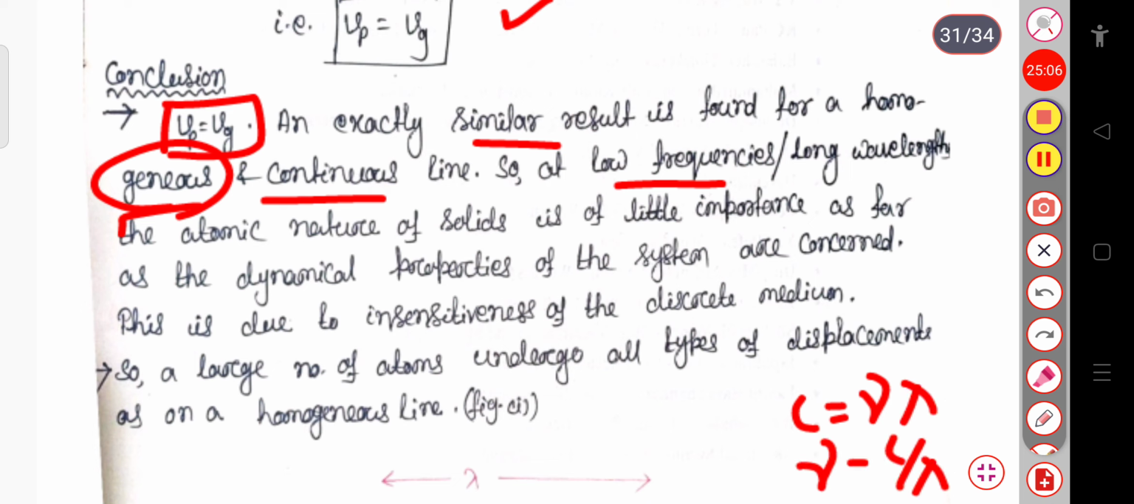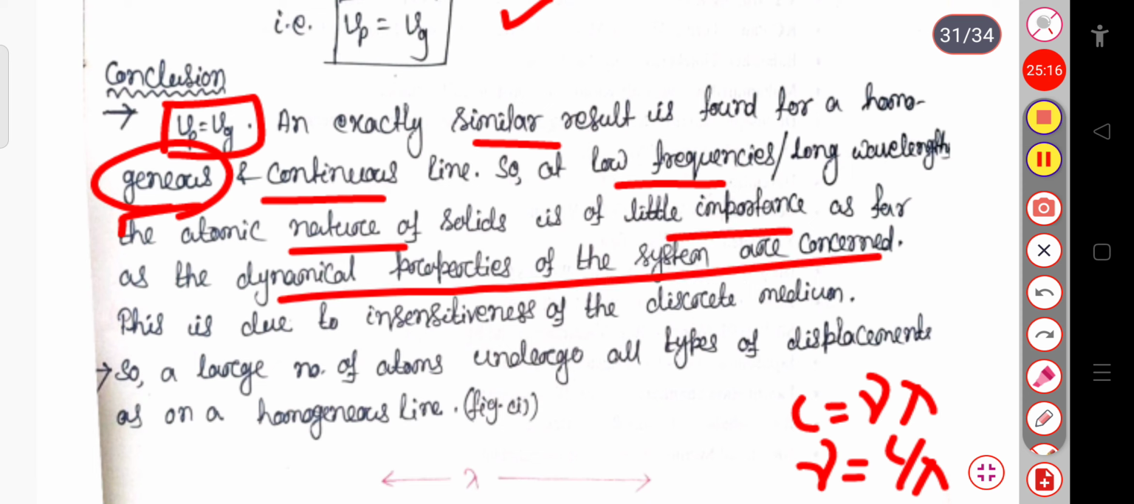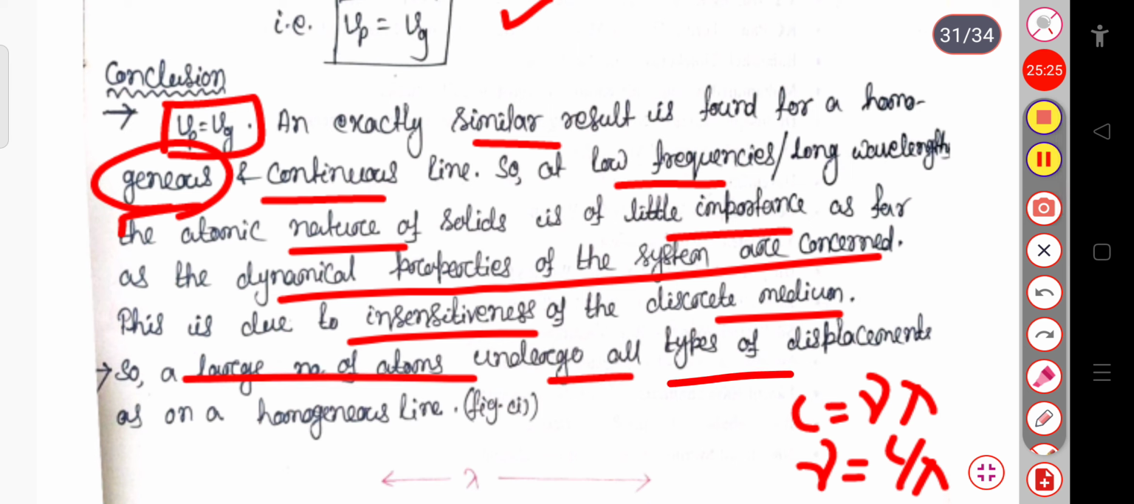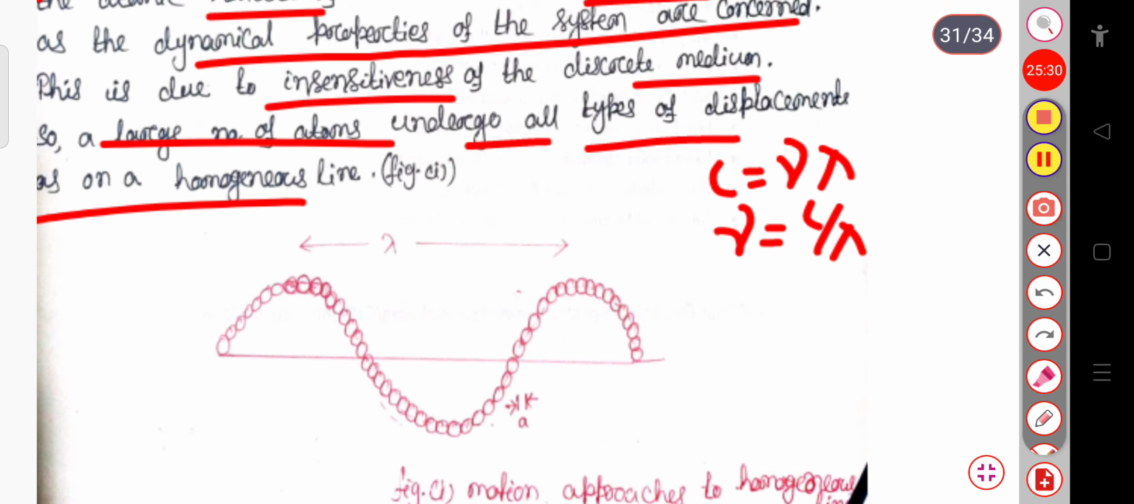So at the low frequency and the long wavelength, the atomic nature of the solid is of little importance as far as the dynamical properties of the system are concerned. So this is due to insensitiveness of the discrete medium, because a large number of atoms undergo all types of displacement as in a homogeneous line. So you can see in this diagram, a large number of atoms will undergo all types of displacement. Here is the graph for this.